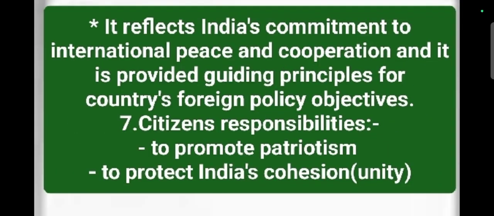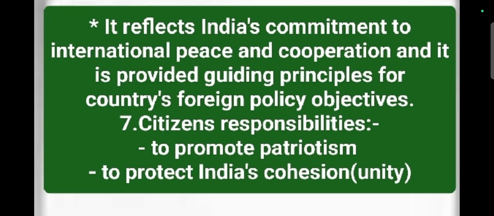This entire article reflects India's commitment to international peace and cooperation. We always welcome all nations to our country with different types of cooperative methods, treaties, or important agreements on the basis of trade, business cooperation, anything. Okay. And the last one is the citizens' responsibilities also included in this article, that is to promote patriotism and to protect India's unity and integrity. Okay, this is our responsibility.